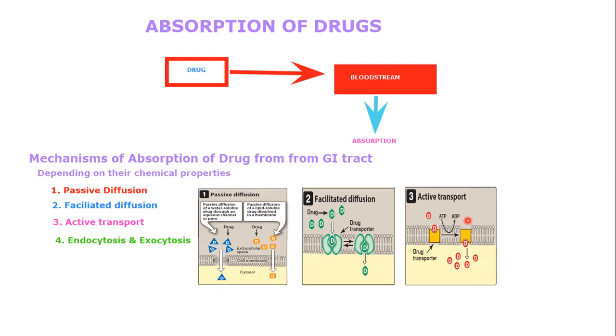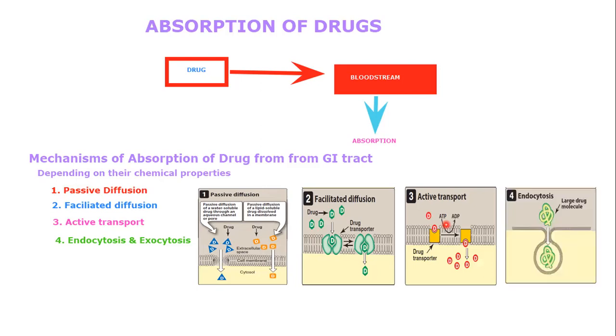You can see it moves drugs from a region of low drug concentration to a region of high drug concentration. This process is saturable. Active transport systems are selective and may be competitively inhibited by other co-transported substances.